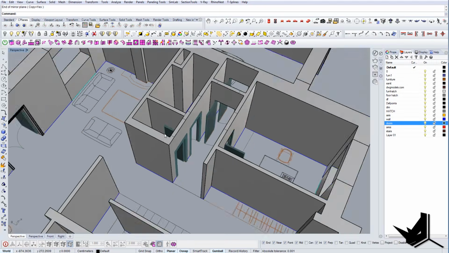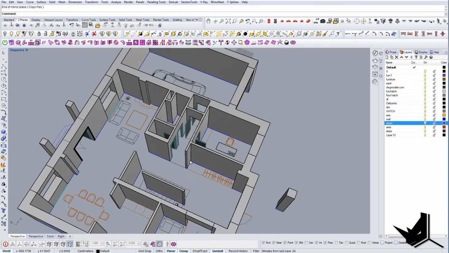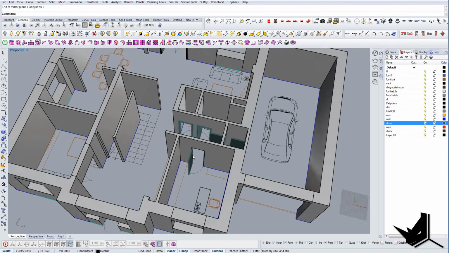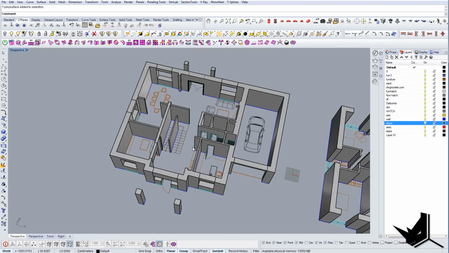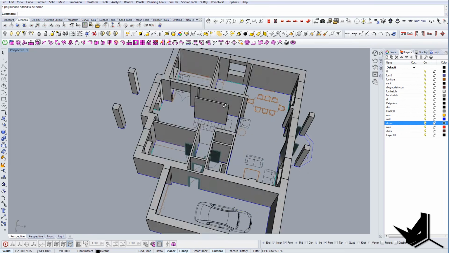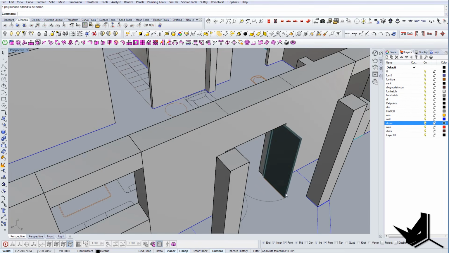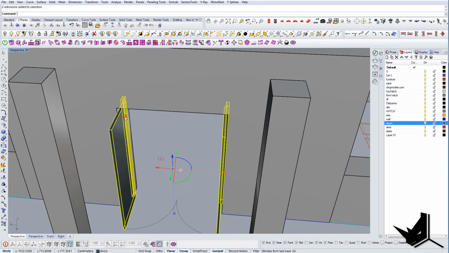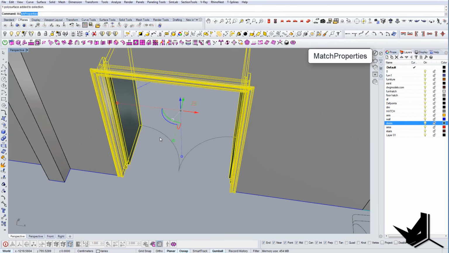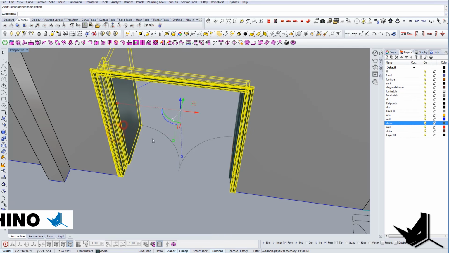So there it is. The next thing that we're going to do is create the interior double doors, and maybe we can actually use these here. Let's see if we can use them as a reference. First let's change all of them like this.